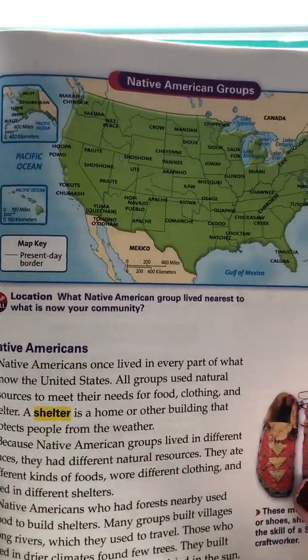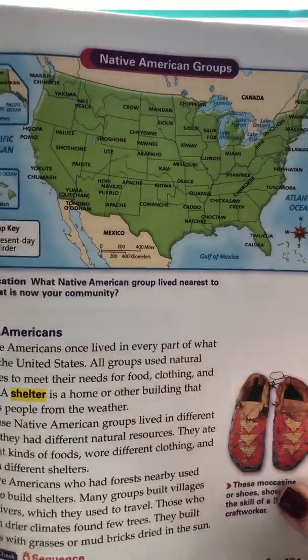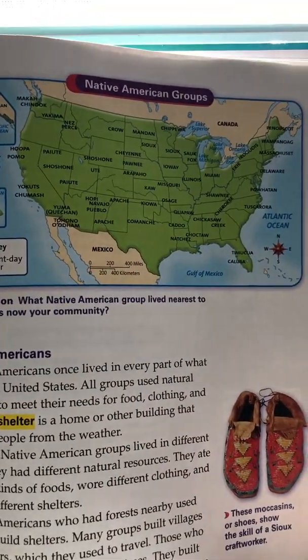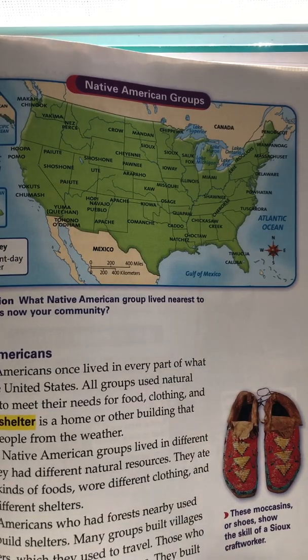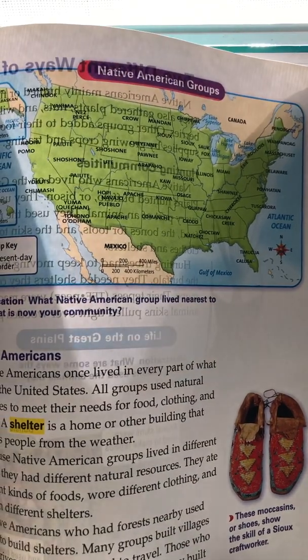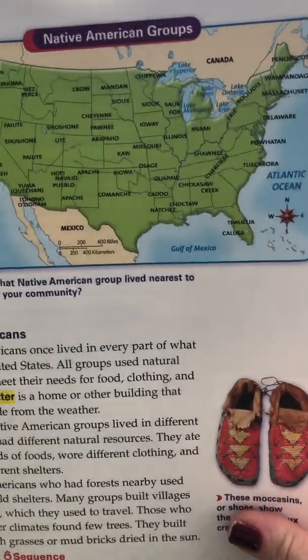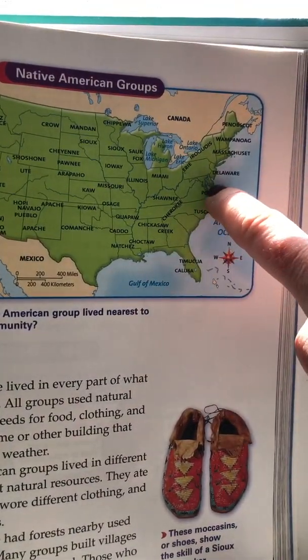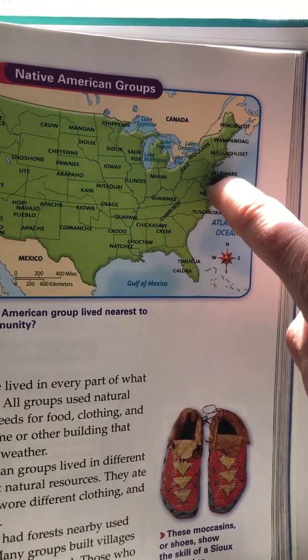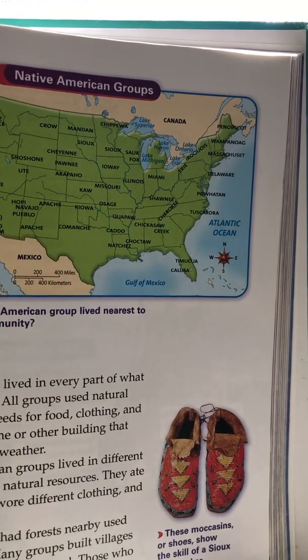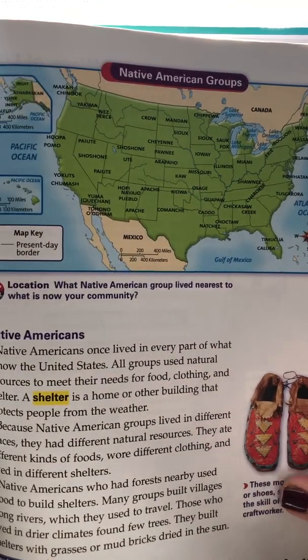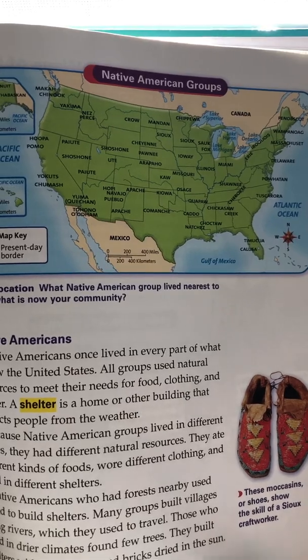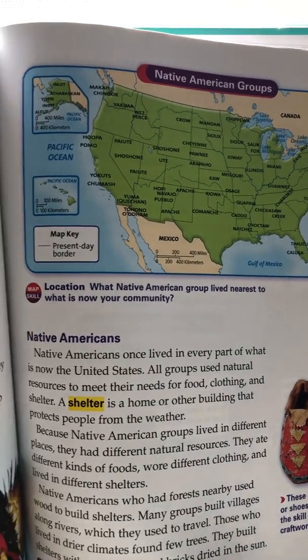Let's turn to page 191. Take a look at the map on the top of page 191. These are all the Native American groups found across the country. Okay. We are located right over here in this area, and there are a lot of tribes that were located in our area back then. Let's take a read. Page 191, Native Americans.